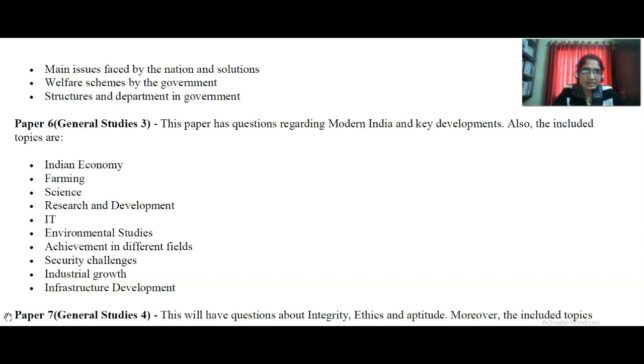Paper 6, general studies 3. This paper has questions regarding modern India and key developments. This is the paper regarding modern India: how it is now and what developments have been done. Also included are topics like the Indian economy, very interesting, and farming, science, research and development, IT, environmental studies, achievements in different fields, security challenges, industrial growth, infrastructure development.